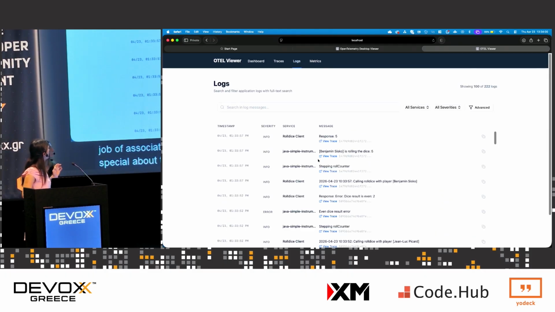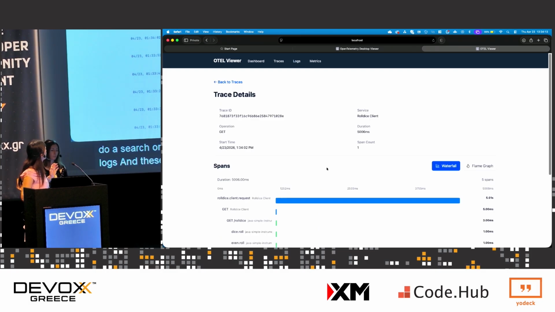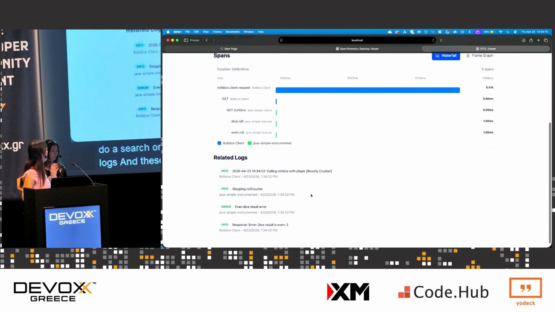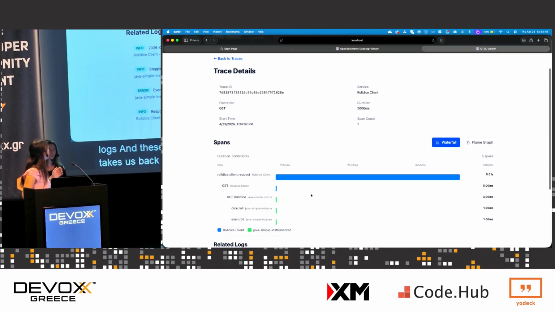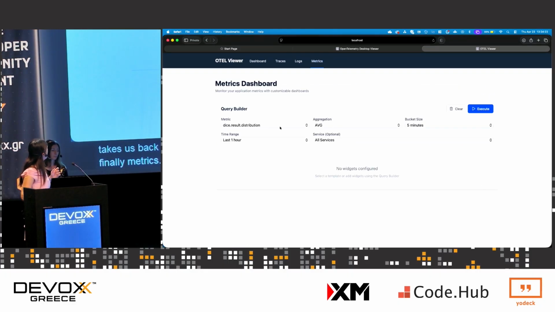And then if we go to the logs, we can do a search on our logs. We can filter on severity. So for example, we can see our error logs, and these are all the ones where we got an error. And if we click on view trace, it takes us back to the page where it shows you the log with respect to the trace. And then finally metrics. This one's cool. We're able to see the metrics.